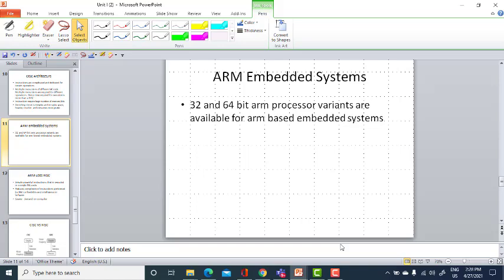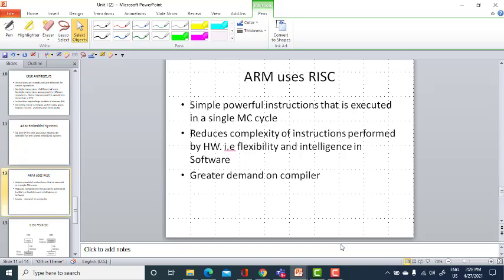Okay. So, coming to the ARM processor, in an ARM based embedded system, you will have ARM as a core processor. There are 32-bit ARM processor and 64-bit ARM processor variants available for these ARM based embedded systems. And ARM is using the RISC philosophy, as I said already.